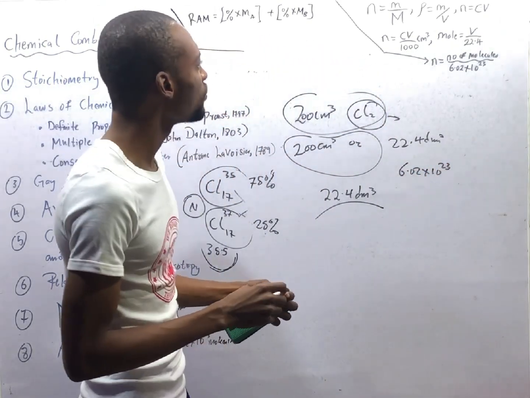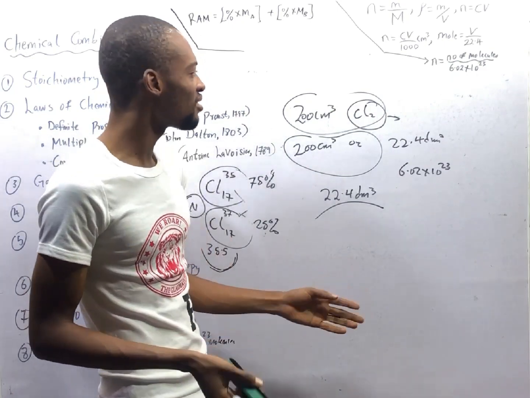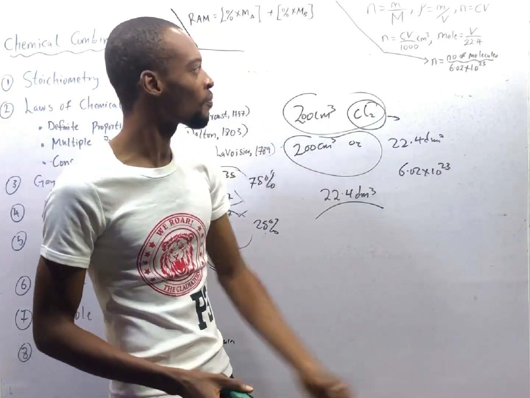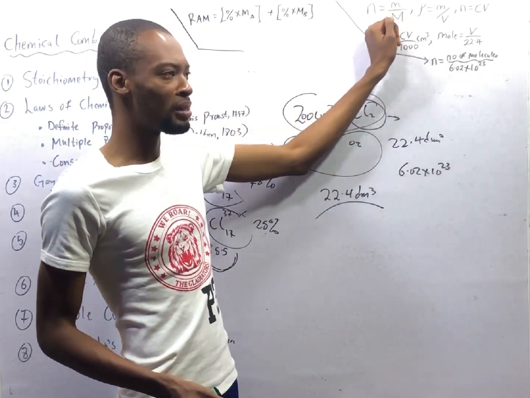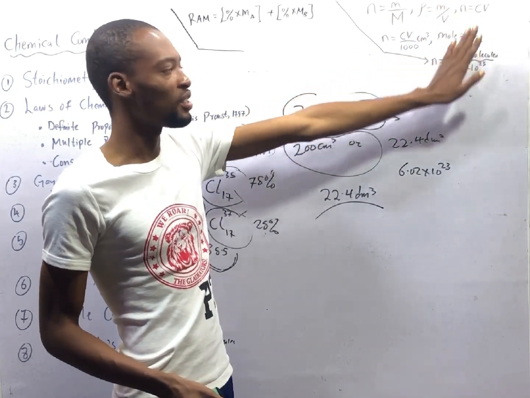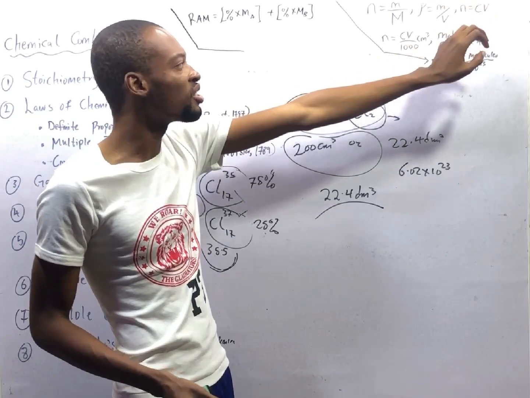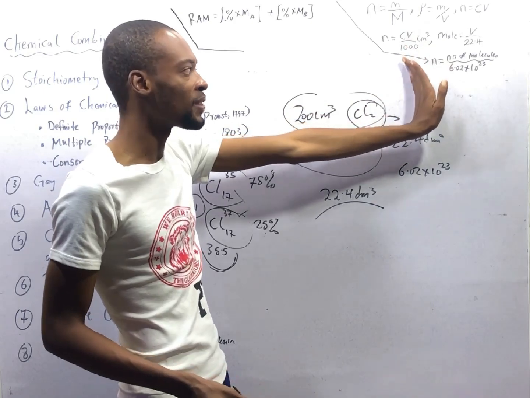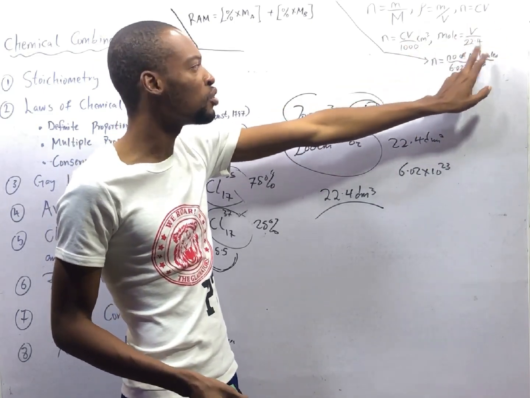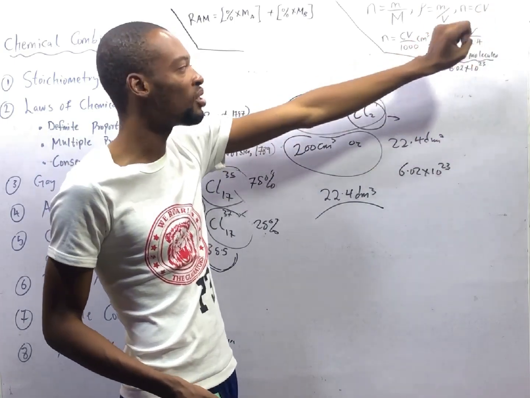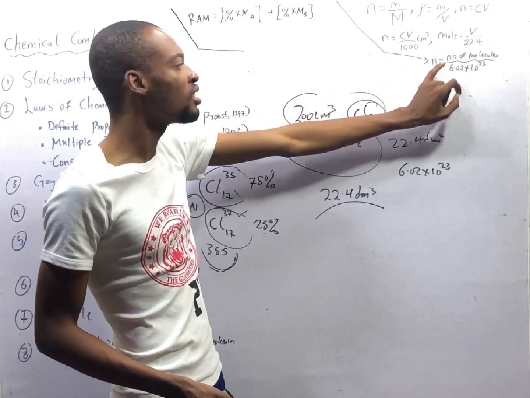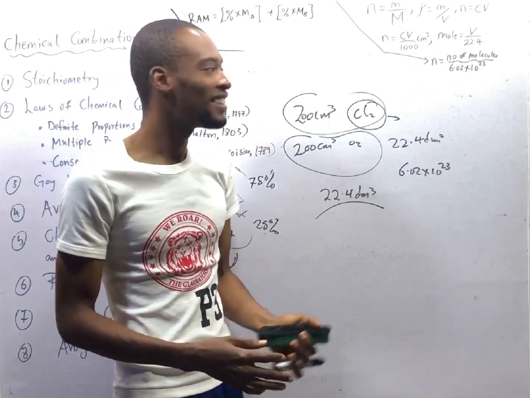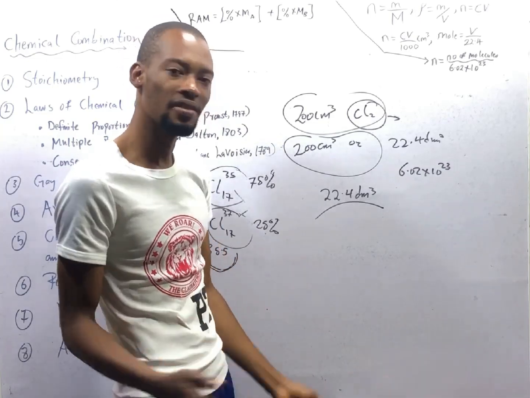Ladies and gentlemen, we've gone very, very deep. Now let's round it off with these formulas and a question under isotopy. Number of moles is mass over molar mass. Density is mass over volume. Number of moles is concentration times volume, while in cm cube, number of moles is Cv over 1000. Mole is volume over 22.4 dm cube, that is at standard temperature and pressure. And number of moles is equal to number of molecules over Avogadro's number. We will see that under calculations. The applications will surface very soon.